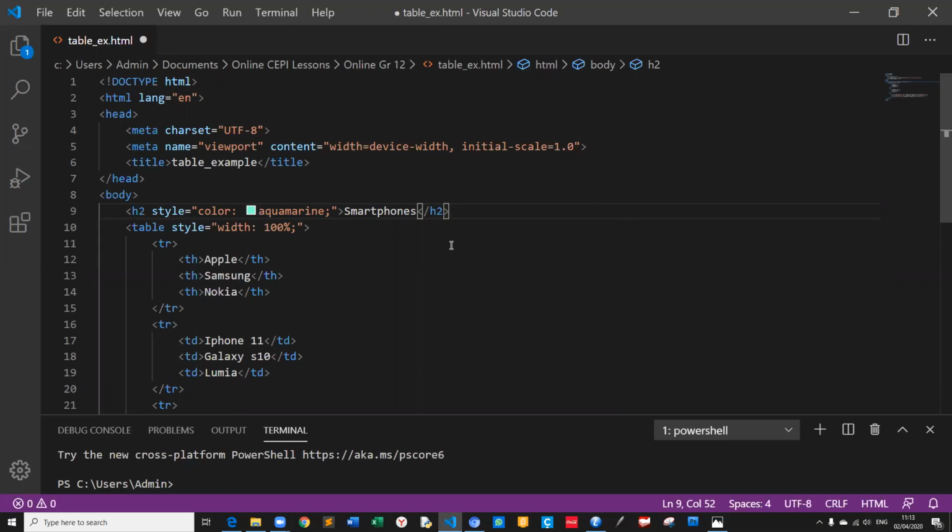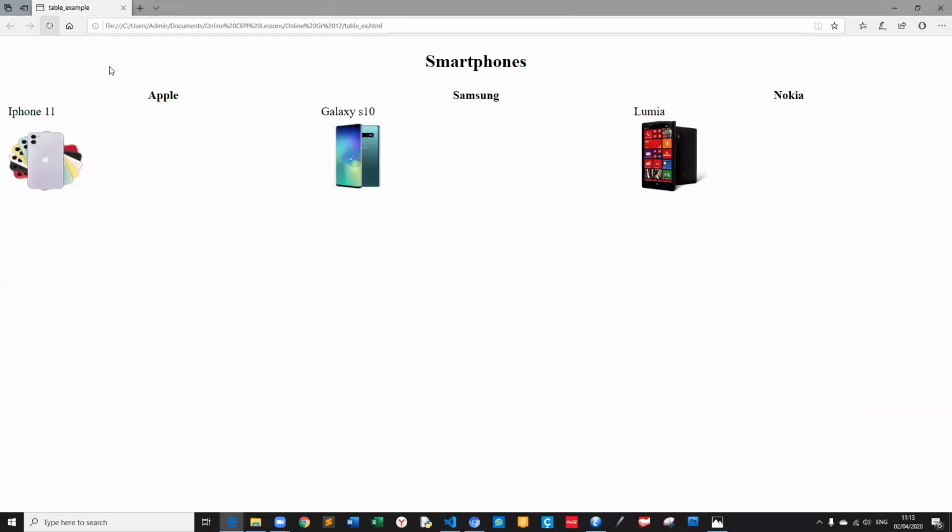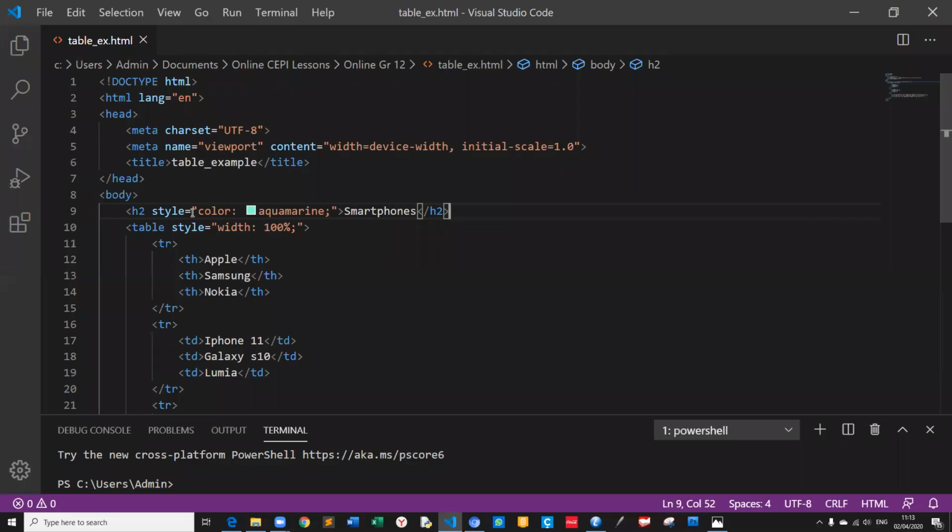Okay, Control S, and let's see when I refresh. Now it is working, right? This is now aquamarine, the color, but it is not in the center. Yes, we are doing it inline.